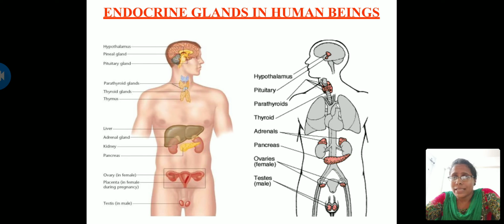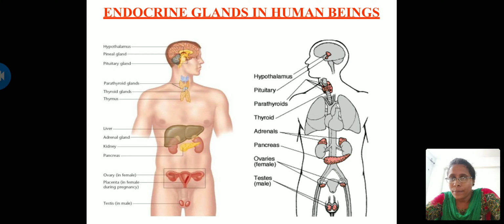It secretes a hormone called parathormone. This hormone regulates the calcium levels in the human body. This is the function of the parathyroid gland.